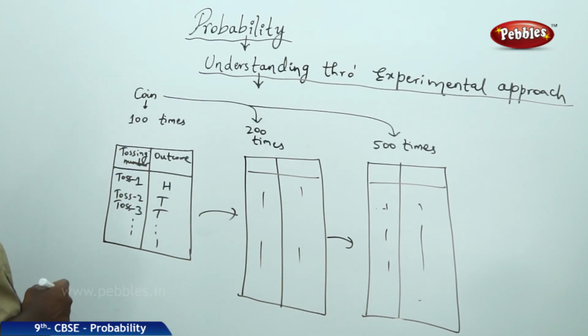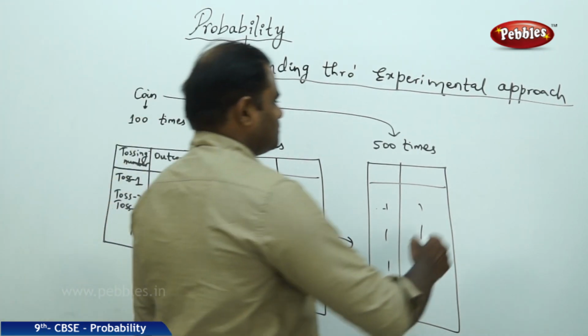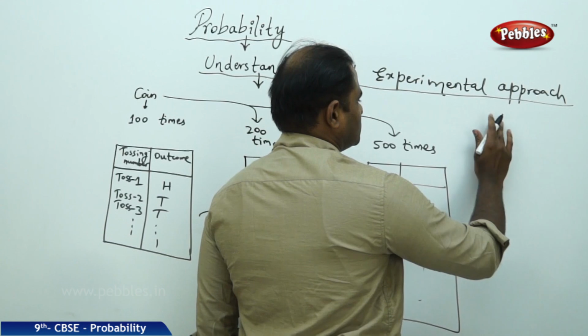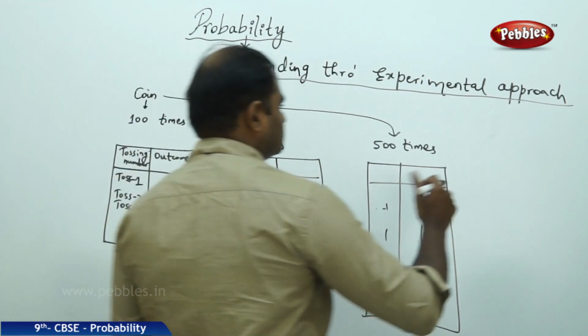So here what we observe is, firstly, when the coin is tossed 100 times, I calculate the tossing outcome.